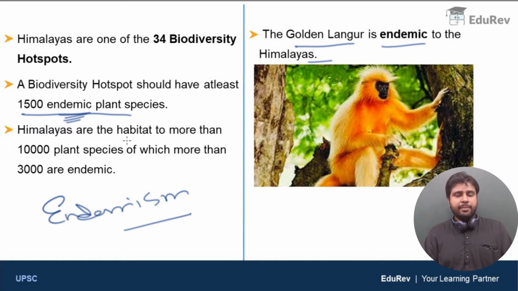Now, the Himalayas. Let us speak about the richness of the Himalayas. The Himalayas are the habitat to more than 10,000 plant species. Just imagine this. Out of which more than 3,000 plant species are endemic to the Himalayas. So the Himalayas are very, very rich in biodiversity, especially rich in flora. I hope you understood this topic.